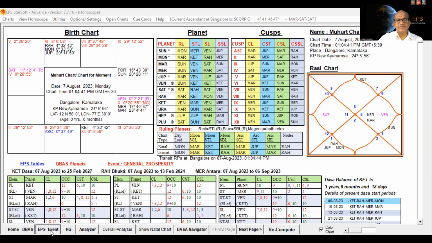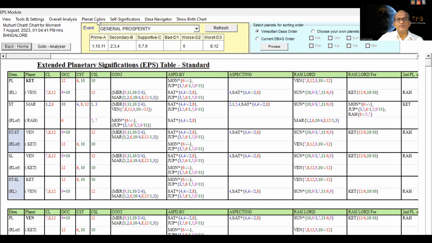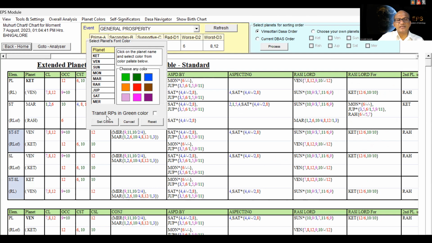If you go to the EPS event, on top, you can see planet colors. If you open that one, you can see transit RPs in green color. It means you want to see the transit ruling planets in green color. If you check this, you can see the planets Ketu, Moon is the day lord. So Mars, Rahu, and Jupiter. So Jupiter also has become one of the ruling planets. So it is selecting these planets, the ruling planets at the time of analysis. It is shown in the green color.